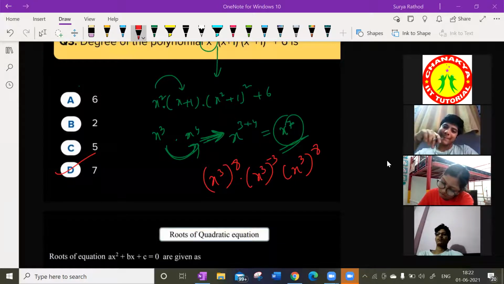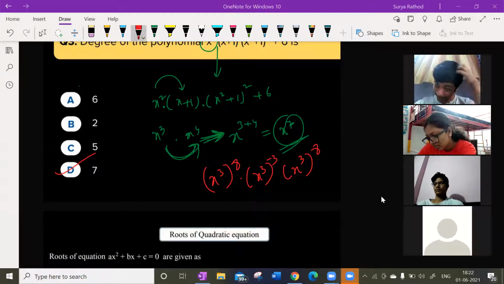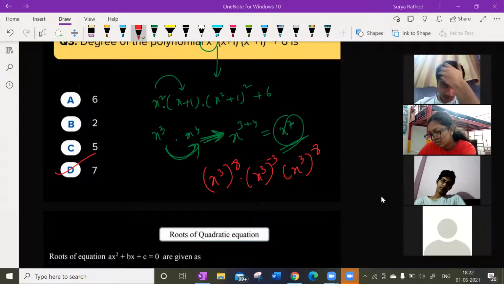Disha ji, tell me. Sir, 39. Wrong answer. Brother, that is not even a polynomial. How can it be a polynomial? Tell me. The power of the variable is a negative number, right?